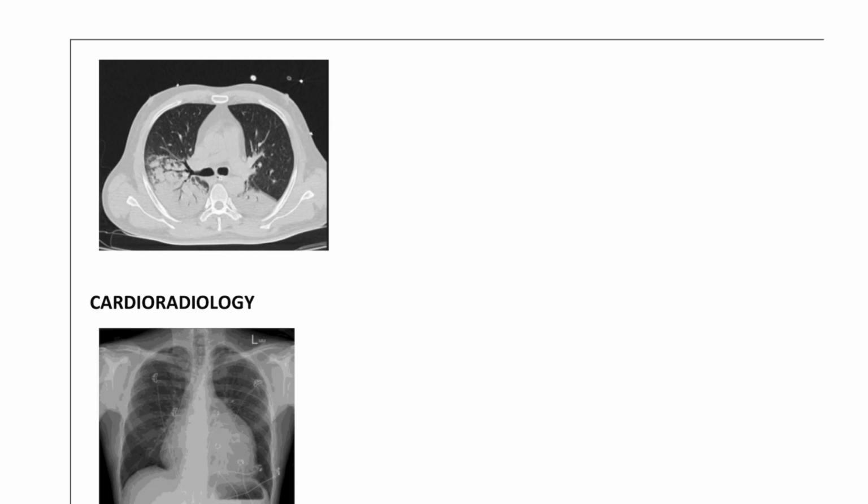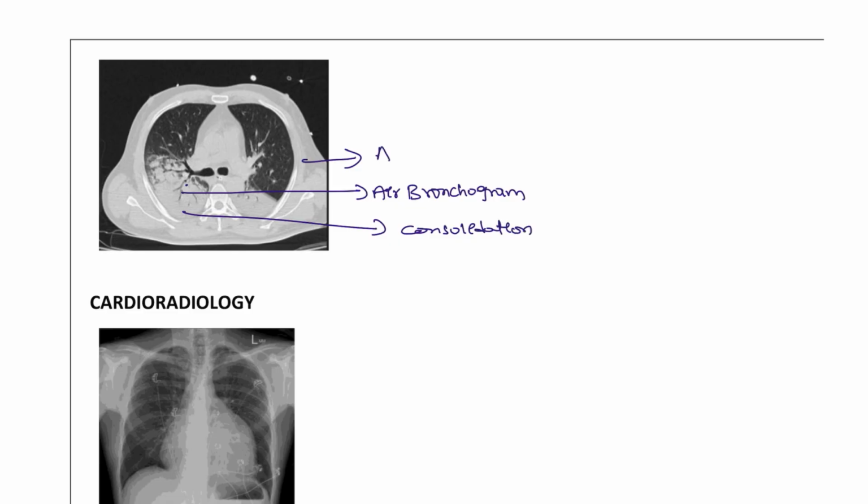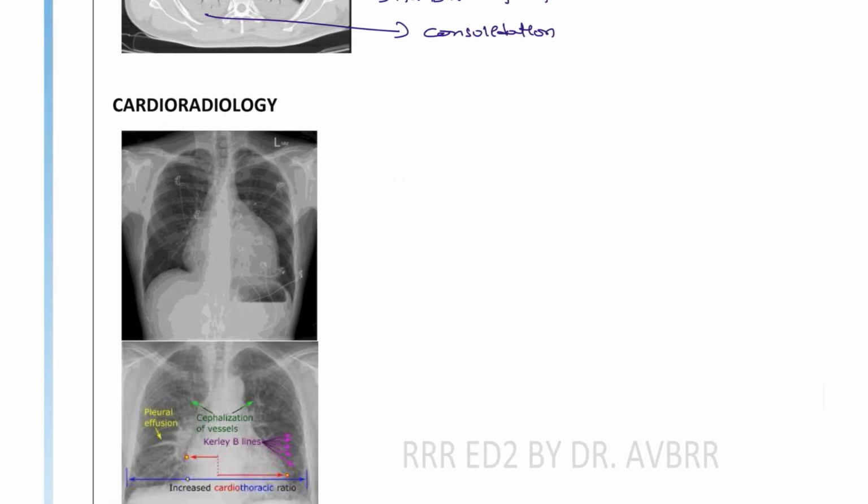Next, another CT scan. So there is an air bronchogram sign, right? Along with that, there is consolidation, seen in patients with acute respiratory distress syndrome.